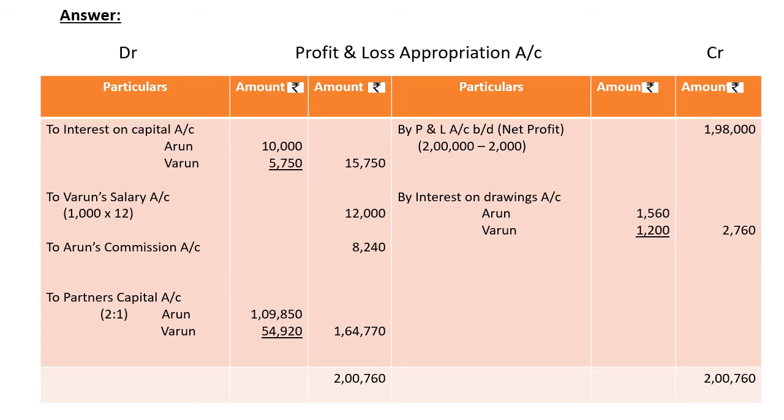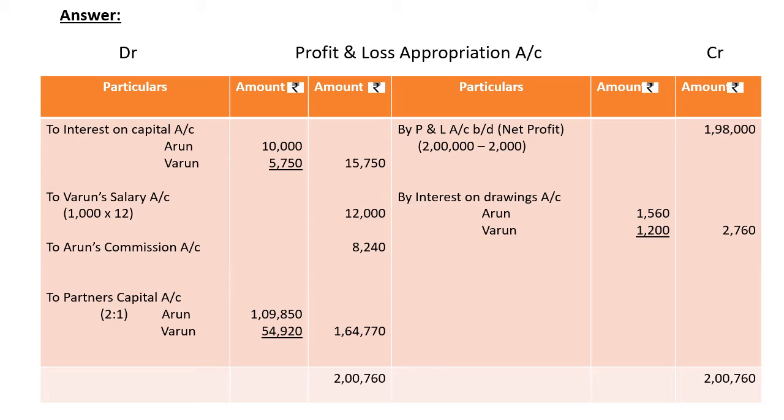I will explain the answer. First we'll go to credit side. Profit and loss account brought down 2 lakh minus interest on loan 2,000. So total amount 1,98,000 and interest on drawings for Arun 1,560 and Varun 1,200, total 2,760. And come to the debit side, interest on capital for Arun 10,000 and Varun 5,750.